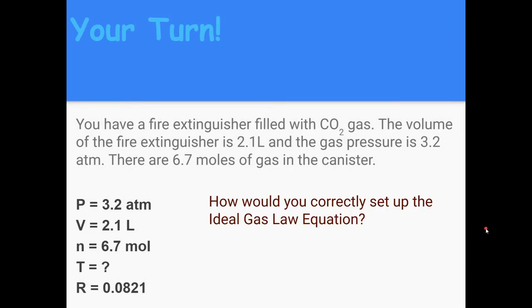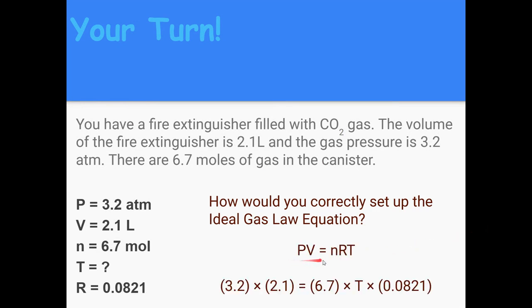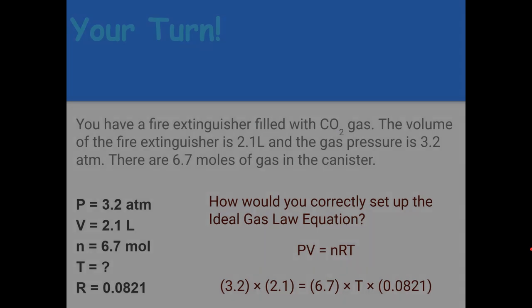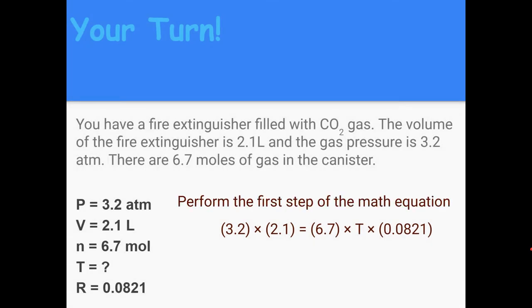So, how would you correctly set up the ideal gas law equation? Please do that now. You should have found that you had PV equals nRT, and after we plug in, we'd have 3.2 times 2.1 equals 6.7 times T times 0.0821. Next, perform the first step of the math equation.